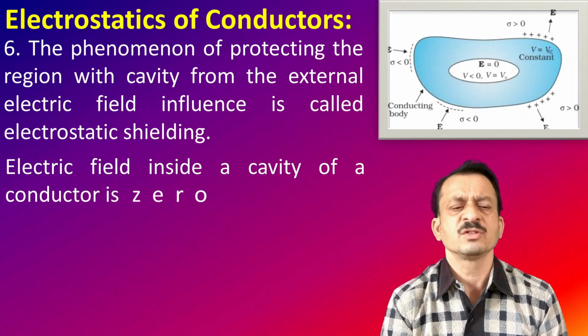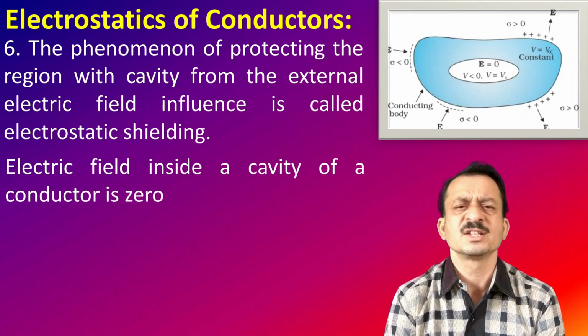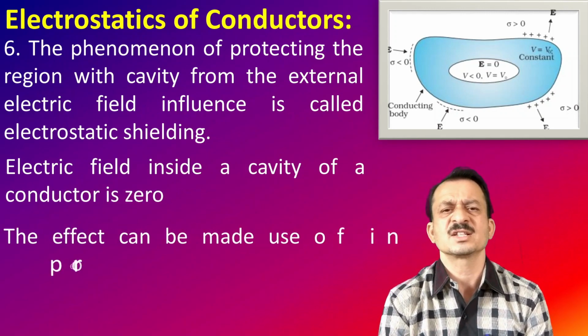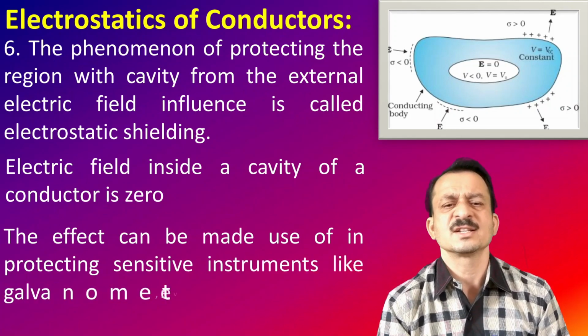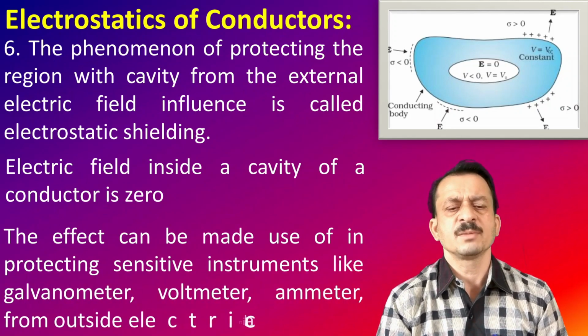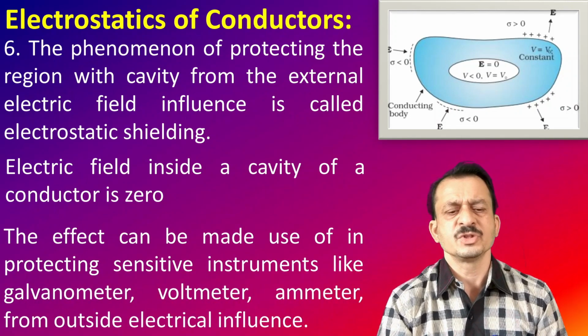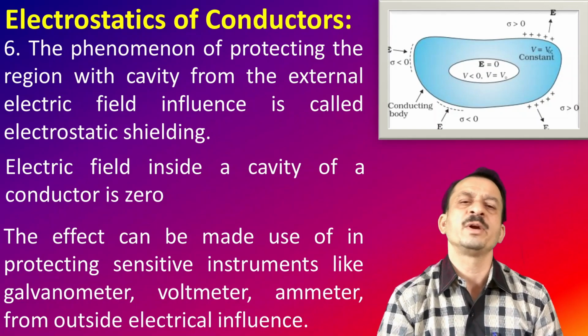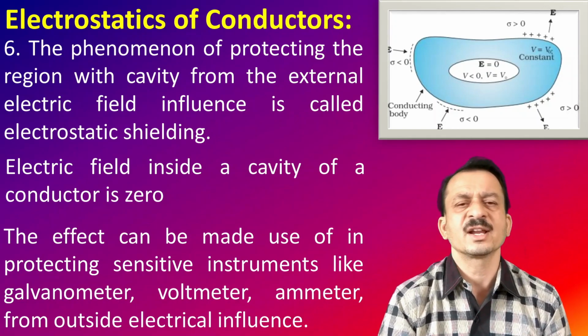Here, the cavity has zero electric field inside, and the potential is constant, the same as that of the surface. This can be used to protect instruments like the galvanometer, voltmeter and ammeter from outside electrical influence. These are the 6 important properties of the electrostatics of the conductor.